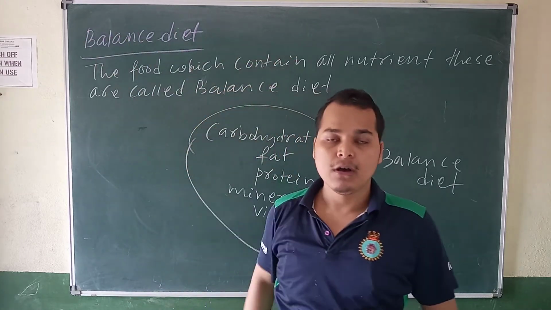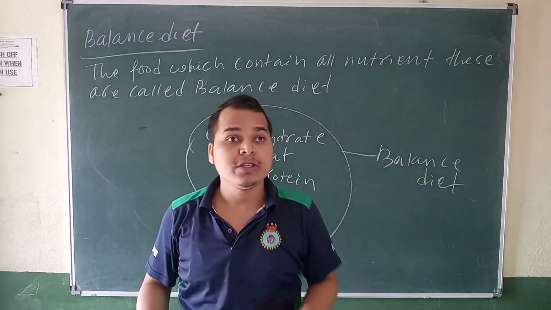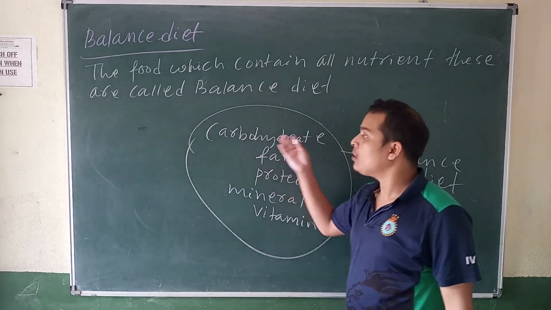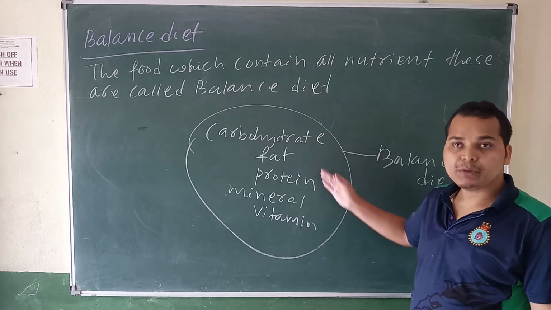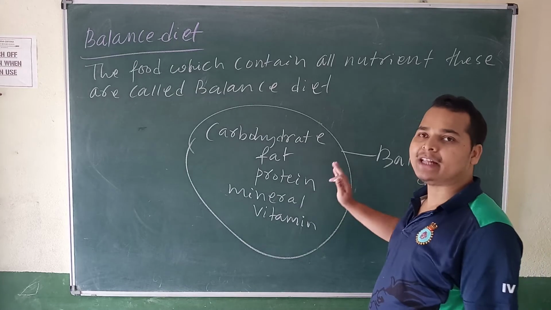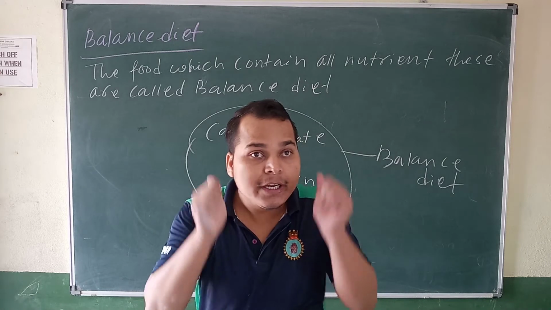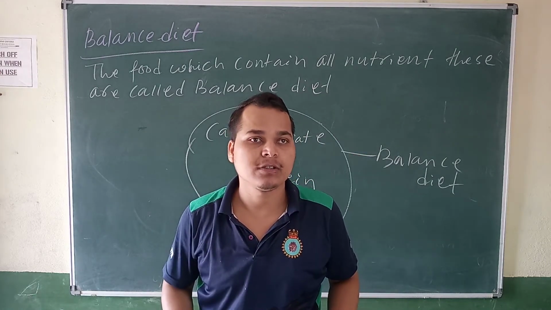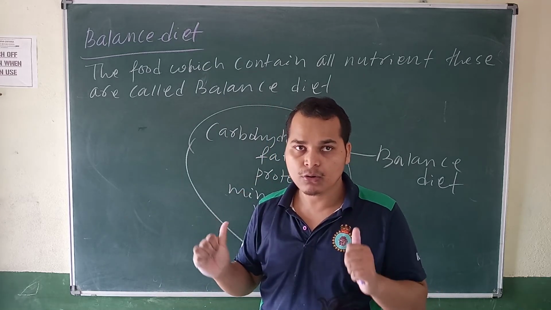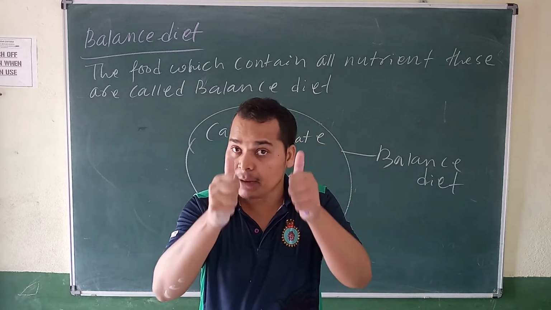In villages, in first or second standard, even nursery students are using glasses. Why? These are due to the deficiency of a balanced diet, because some of the 5 nutrients are deficient in their body. So that's why they are facing this type of disease. So always you have to eat different types of food items. You already know which food contains fat, which contains protein. Stay safe and stay connected.